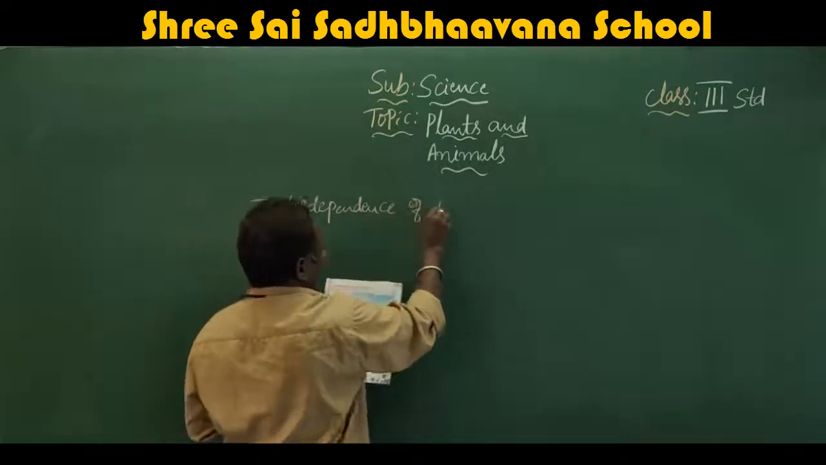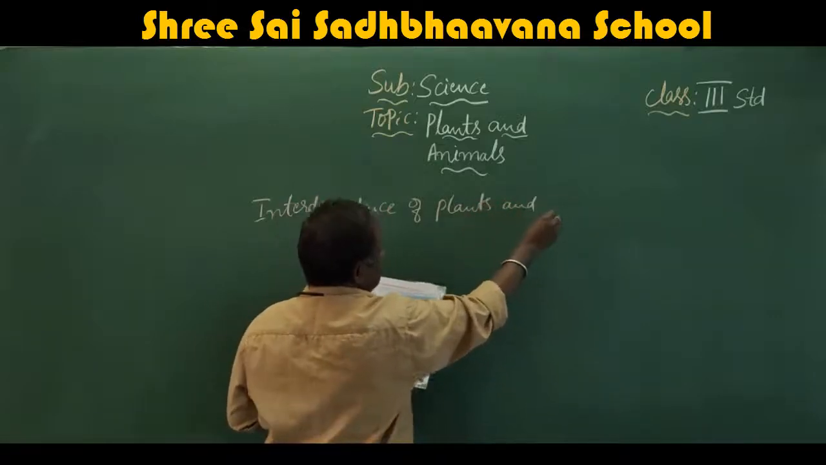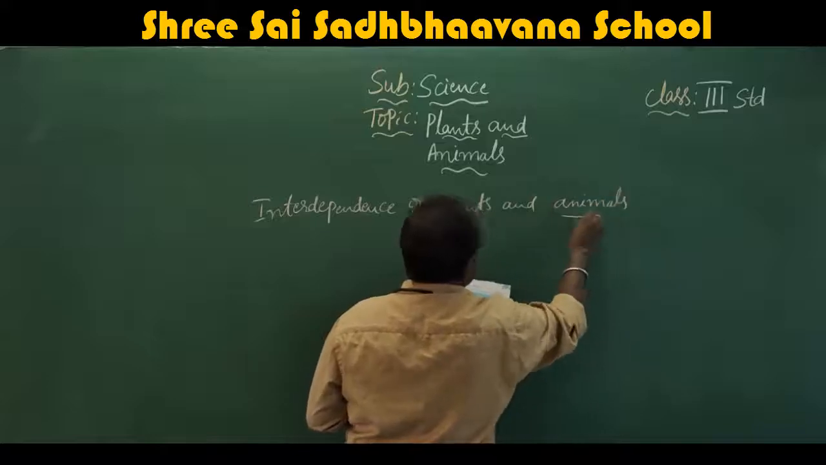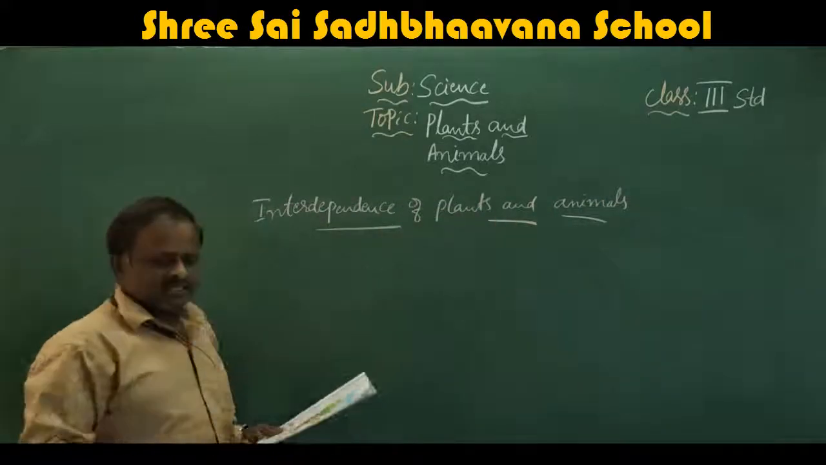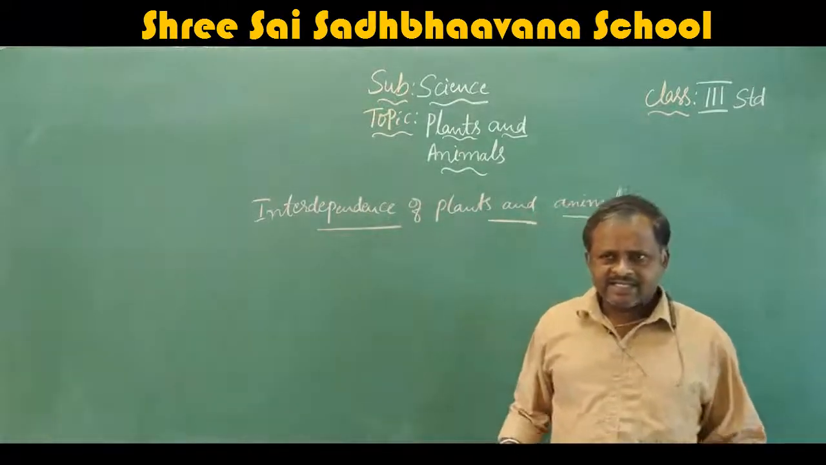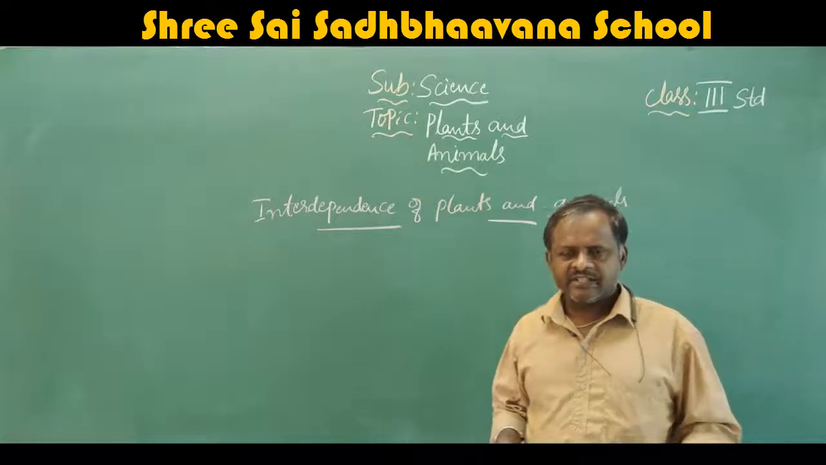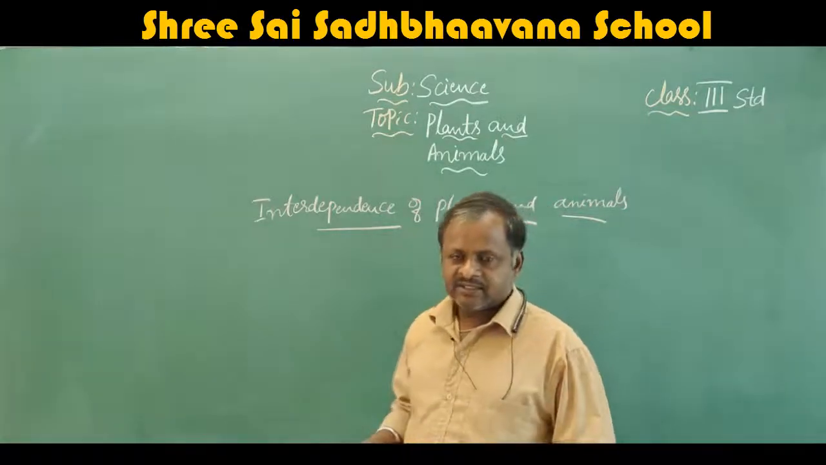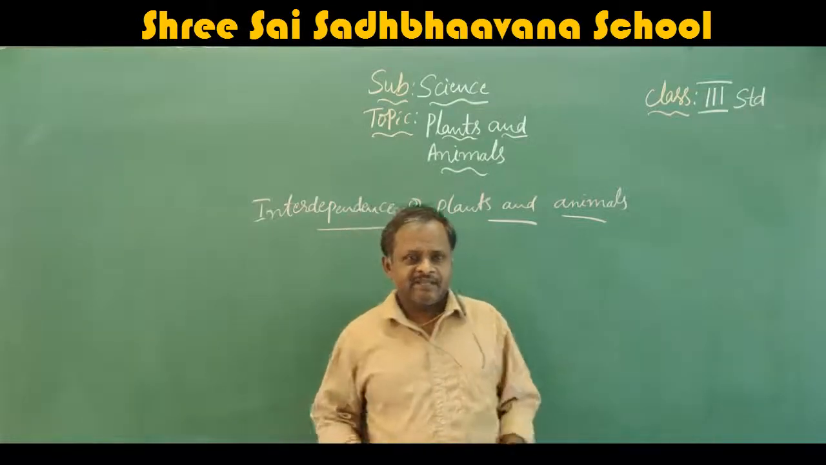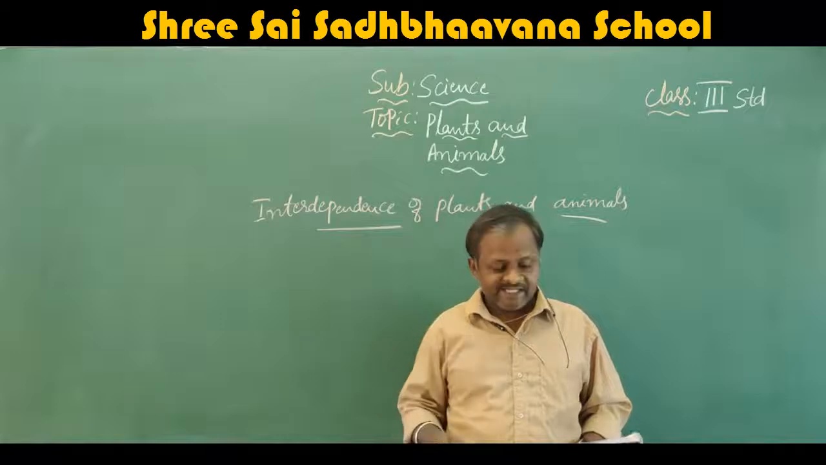Interdependence of plants and animals. That means to live on the earth, animals depend on the plants, plants depend on animals. That is called ecological balance. How do they depend on each other?